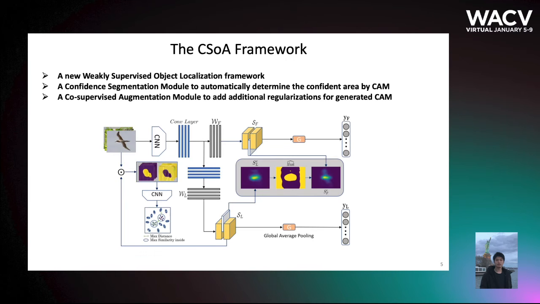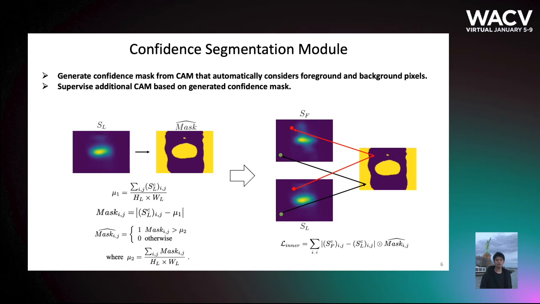Therefore, in this paper, we propose a new framework for weakly supervised object localization. It contains two novel modules. The first one is a confidence segmentation module that automatically determines the confidence area of CAM to then supervise additional CAMs. The second one is a co-supervised augmentation module to add additional regularizations for the generated CAM beyond the traditional classification loss.